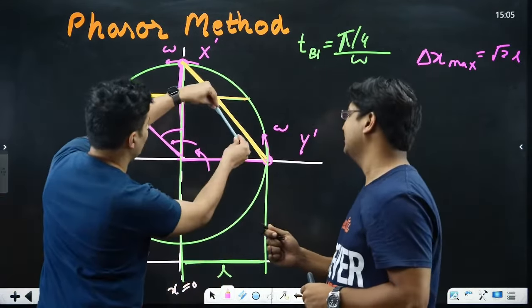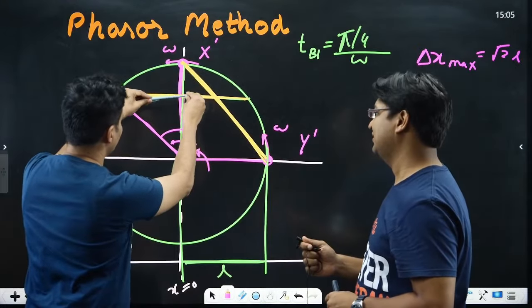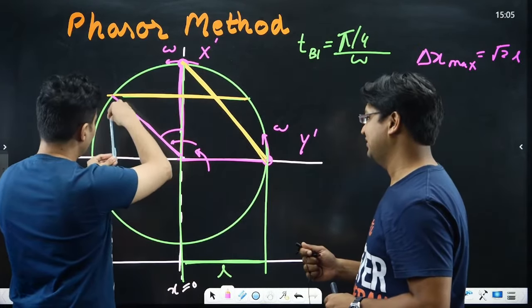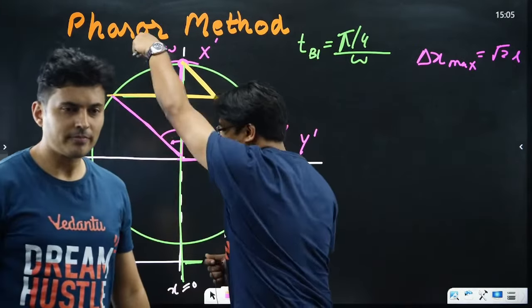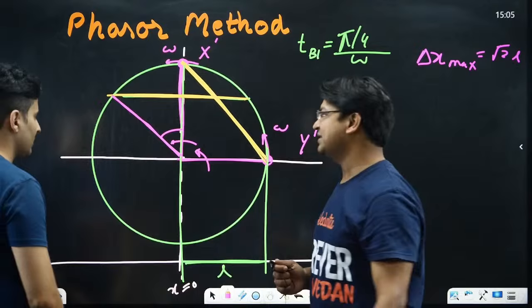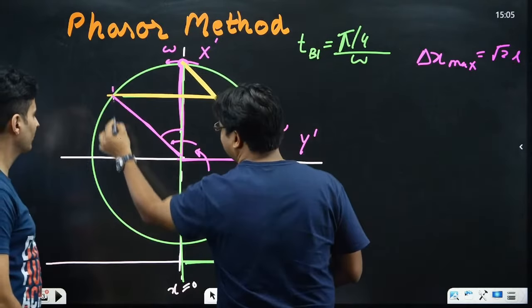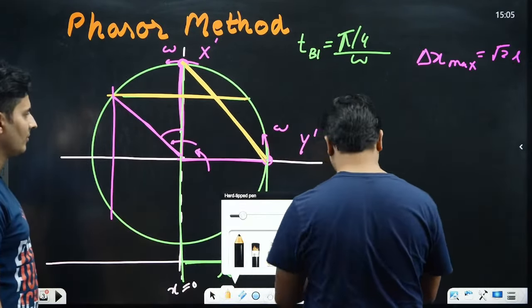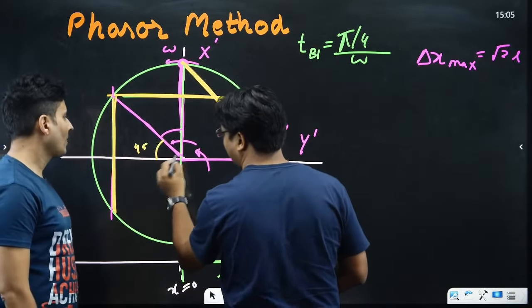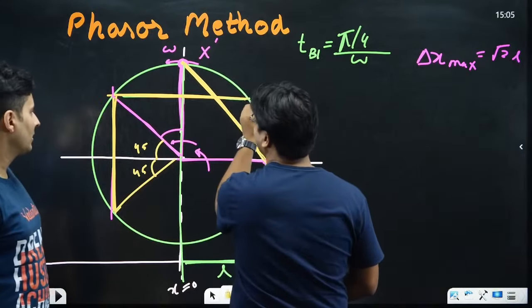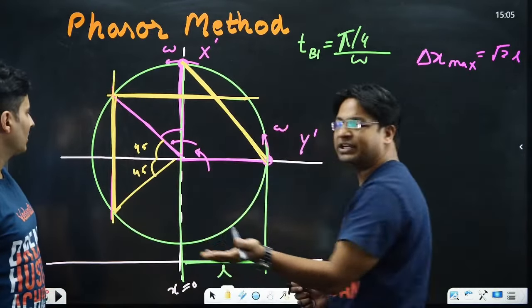I think it will go like this. Like this, it has not coincided. Here also, no. I think when it becomes vertical, from horizontal to vertical. So when the chord becomes vertical, the projection will be a point, and the distance is 0. When the chord moves to this position, this angle will be 45 degrees and this angle will be 45 degrees. So from horizontal to vertical is 90 degrees of rotation.